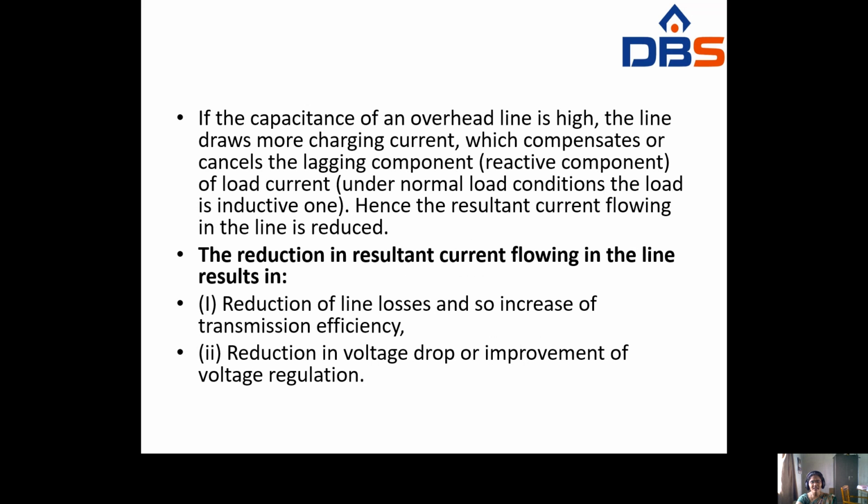If the capacitance of the overhead line is high, the line draws more charging current, which cancels the lagging reactive component of the load current.